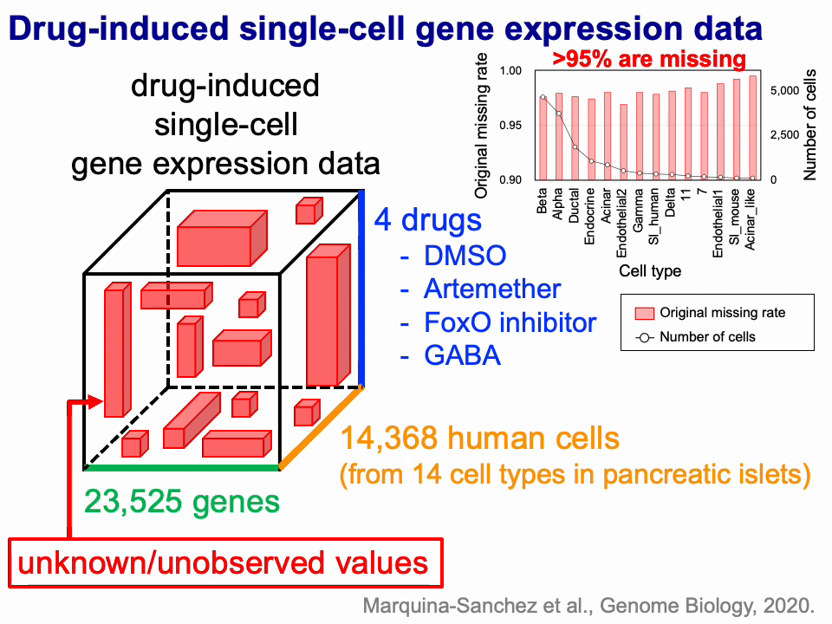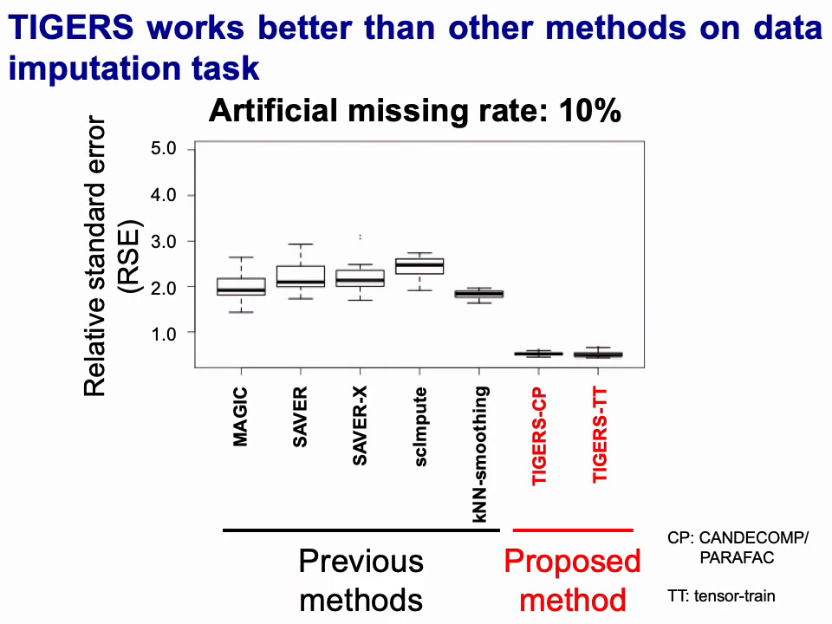We analyzed drug-induced single-cell gene expression data reported in previous studies. For example, a pancreatic islet dataset can be represented in this way. This dataset has a large number of missing or unobserved values. We evaluated the performance of data imputation using RSE values. The lower the RSE value, the better the performance. This result suggests that TIGERS shows the best performance.